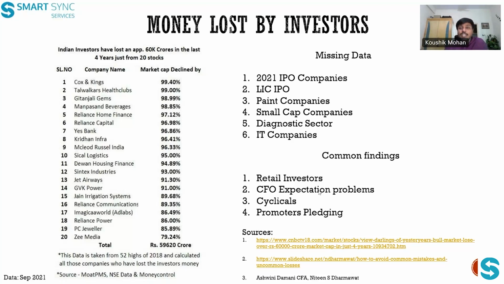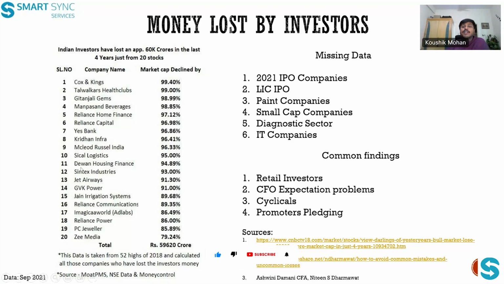If a person looks at PE valuations, like if he feels okay, this stock is at around 4 PE and it's a good entry point, they forget that for a cyclical business, a 4 PE is actually the highest PE, and 40 or 50 PE is actually the lowest PE. I will explain how this works in the coming slides. And then one more common finding in all these 20 companies was that promoter pledging was very, very high. So these are just four common mistakes that I've found.